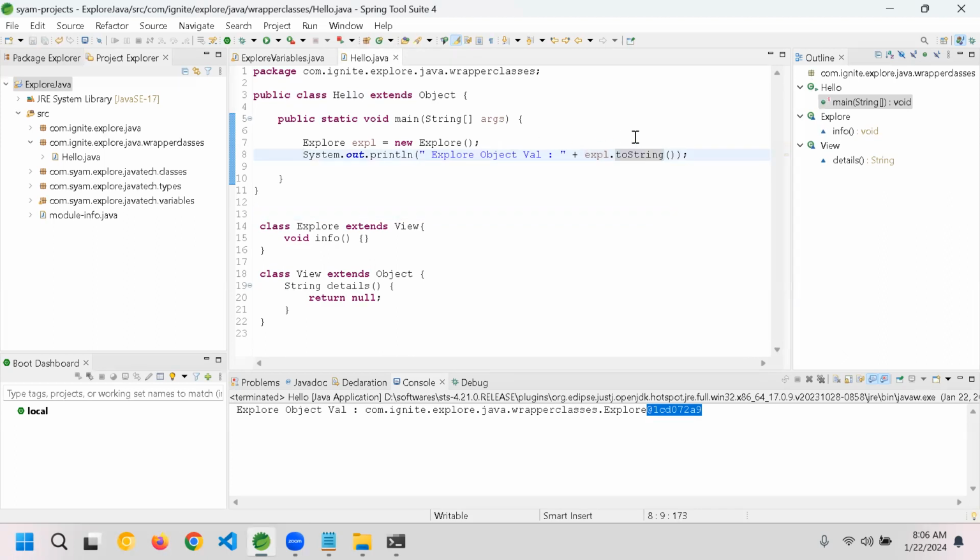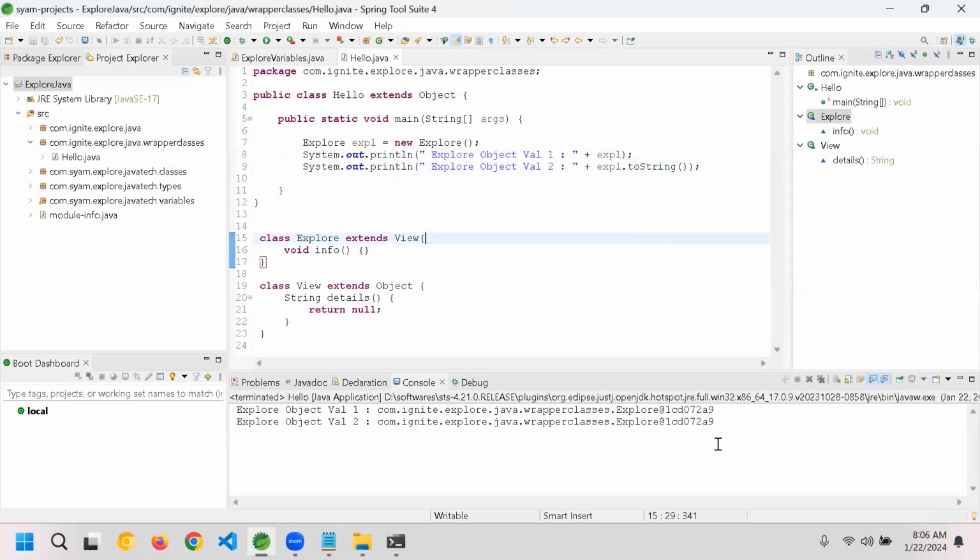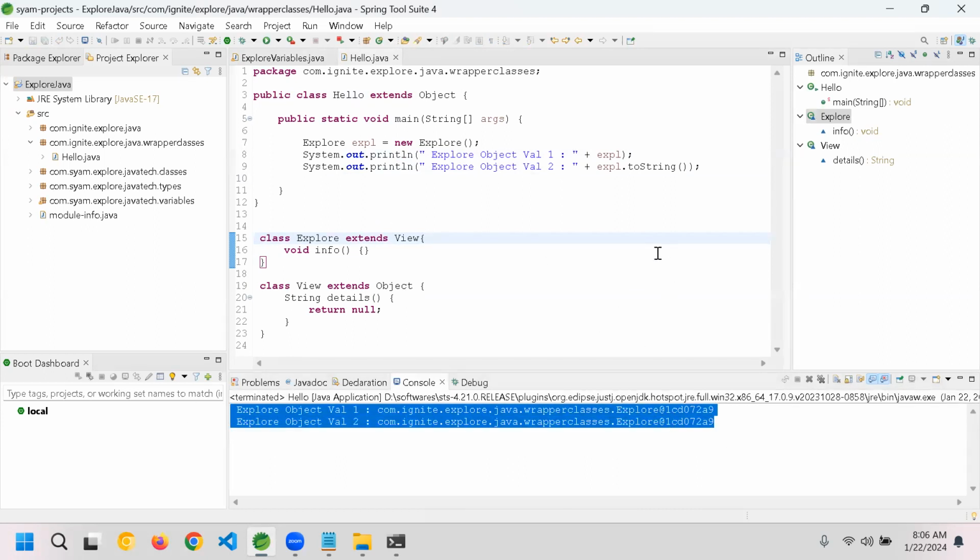Let me execute this one now. I copy this one. First one I'm printing without .toString, second with .toString. If I execute this, is there any difference? 1 is printed, 2 is printed, and both are printing the memory reference, correct?